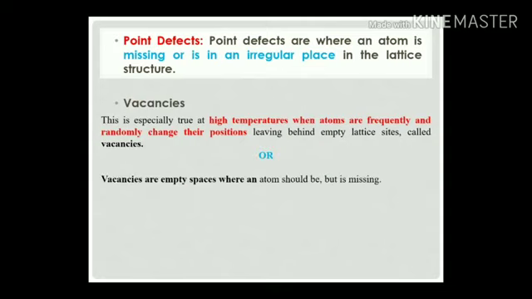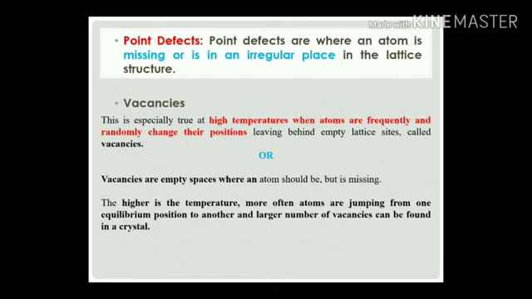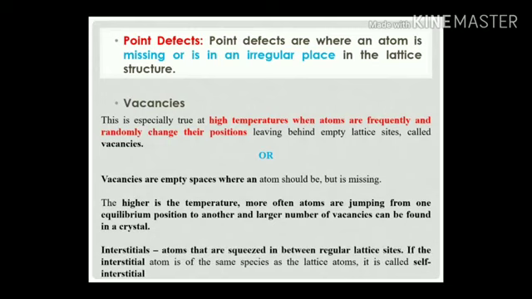Or as different authors say, vacancies are empty spaces where an atom should be but is missing. The higher the temperature, the more often atoms jump from one equilibrium position to another, and a large number of vacancies can be found in the crystals. So interstitials, or you can say the atoms that are squeezed in between regular lattice sites. If the interstitial atom is of the same species as the lattice atoms, it is called a self-interstitial.